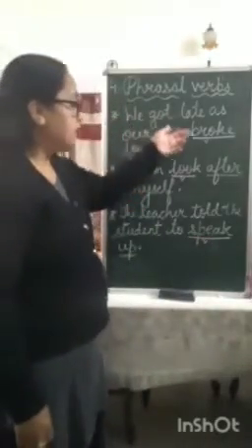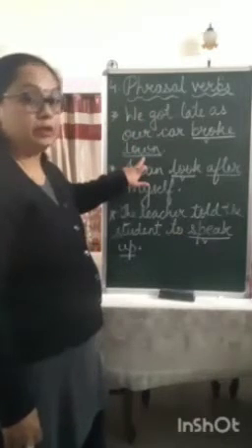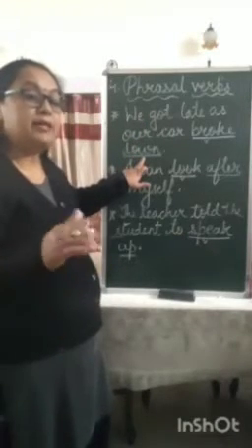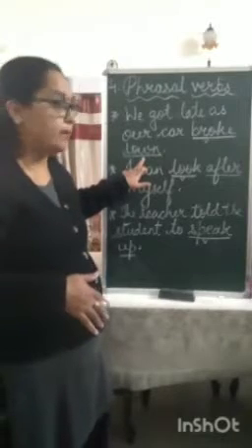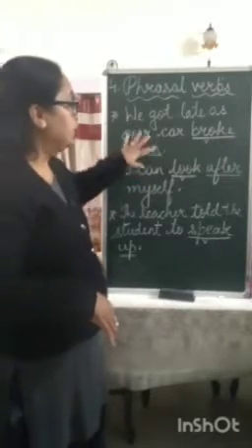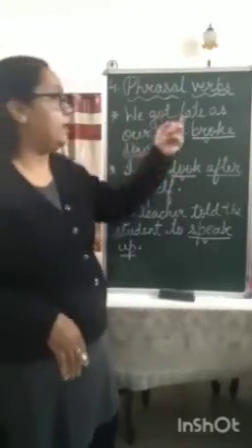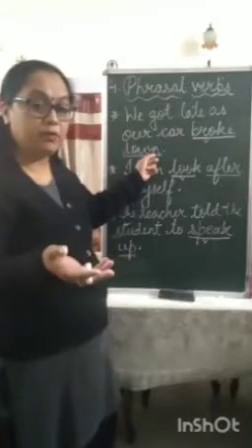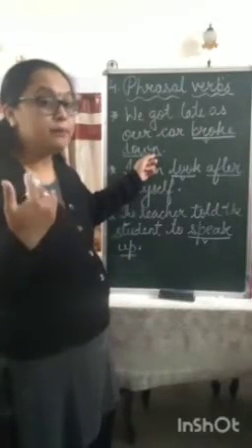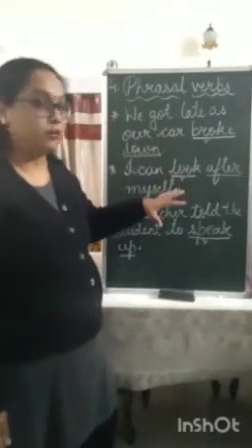But these verbs are followed by another word which can be either a preposition or an adverb. So these kinds of verbs are made up of 2 words: one is the verb form, and the second part can be a preposition or an adverb. These kinds of verbs are called phrasal verbs.